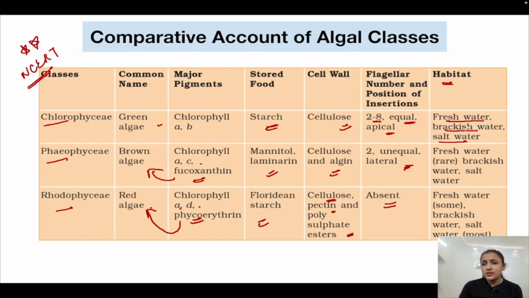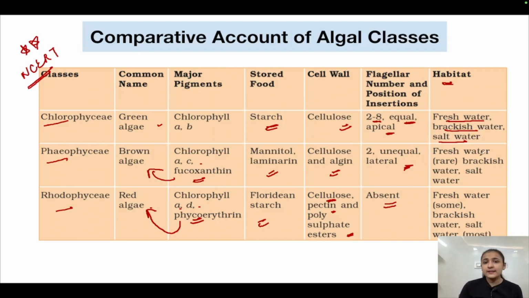What is brackish water? Brackish water is a type of salty water, but it has more salt than fresh water. Fresh water does not contain salt, right? So brackish water has salt in it, but less than the salt present in marine water or sea water. So brackish water has more salt than fresh water and less salt than sea water. The salt water here is the marine water or sea water only, though it is written as salt water.